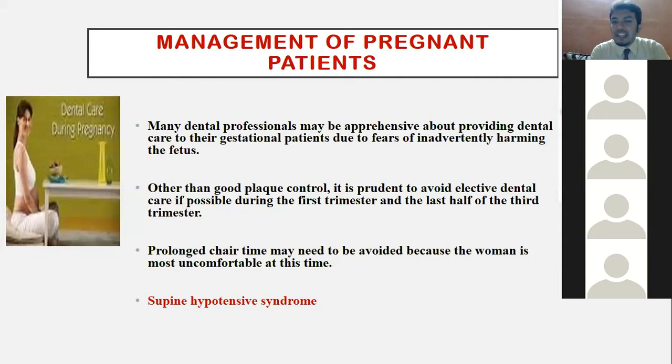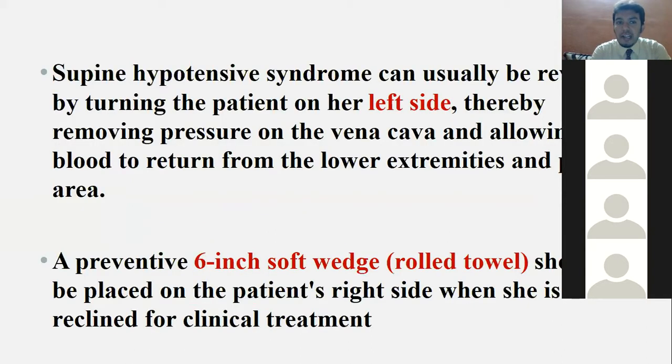Prolonged chair time may need to be avoided because the woman is very uncomfortable, and that is what is called supine hypotensive syndrome. When the woman is asked to lie down completely supine on the chair, it compresses the vena cava and leads to supine hypotensive syndrome.